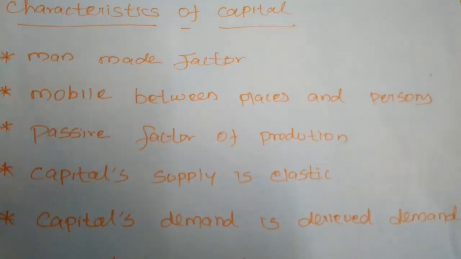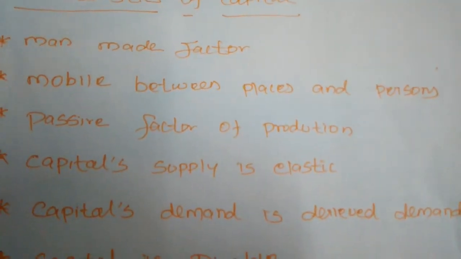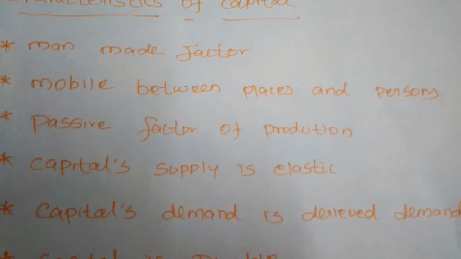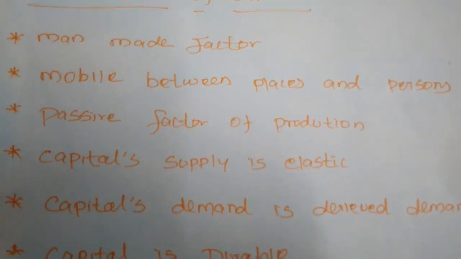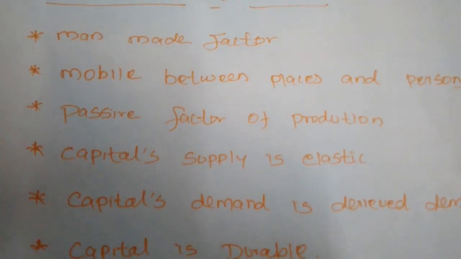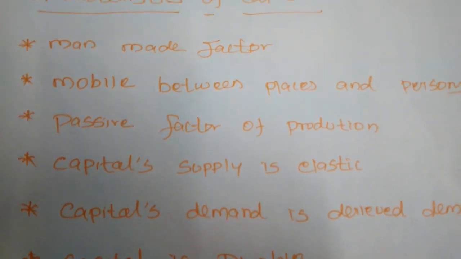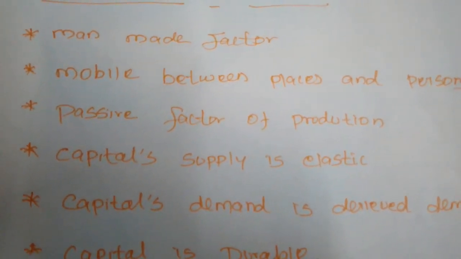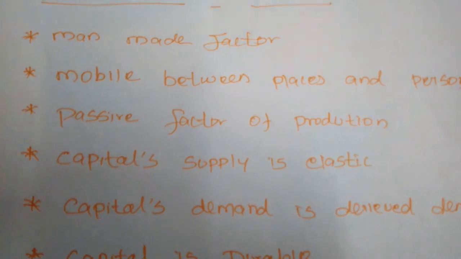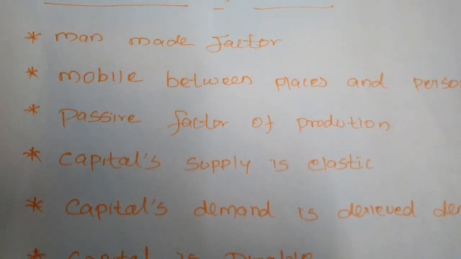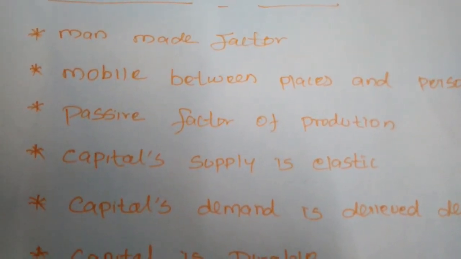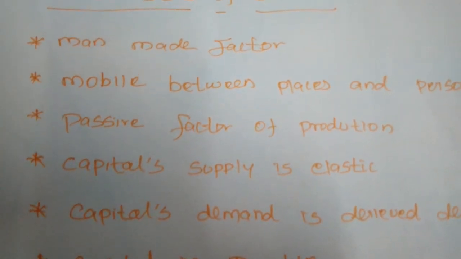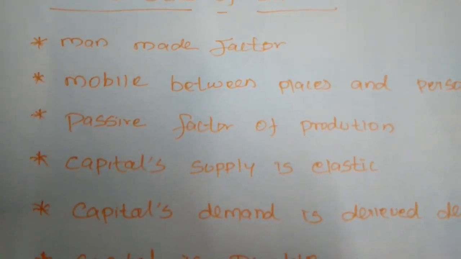Capital is always transferred from one person to another and moves from one place to another. And capital is considered a passive factor of production, because we can use capital, but capital never does anything by itself.